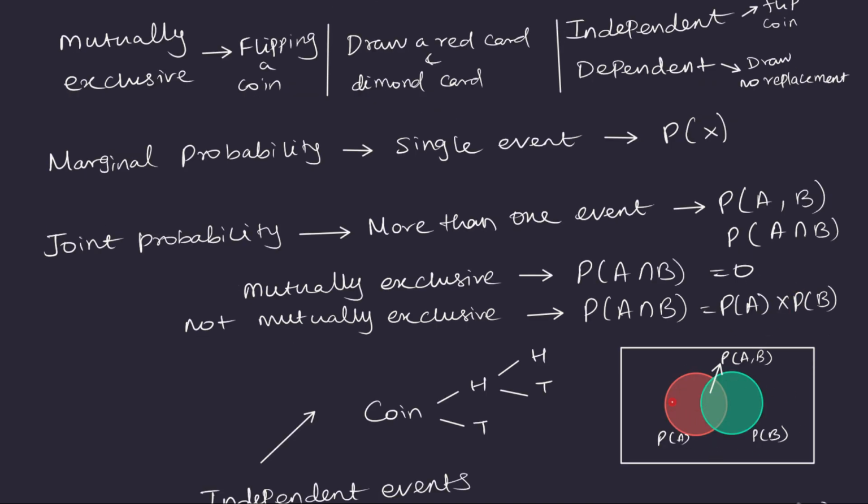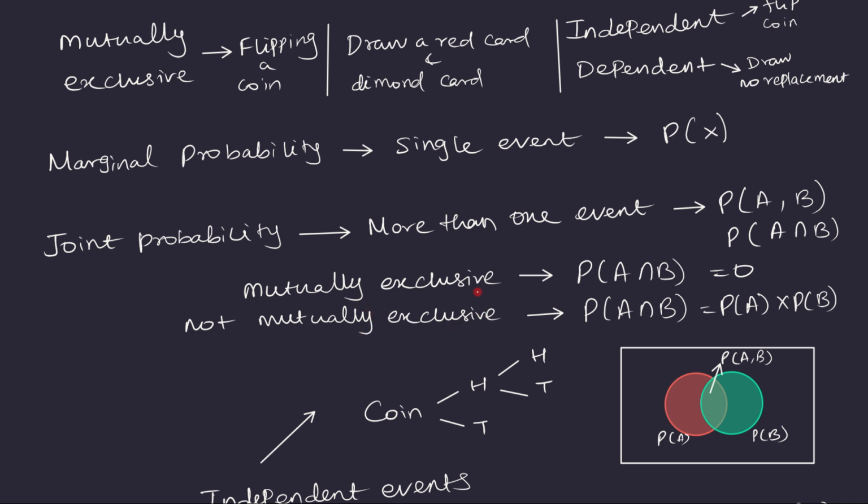And if you see this Venn diagram, it will make things clear. So we have this red circle, which is probability of A, and this green circle, which is probability of B. And this section intersecting both circles is called probability of A and B. This is one example of joint probability. When we talk about joint probability, the mutually exclusive and the non-mutually exclusive events will have different outcomes.